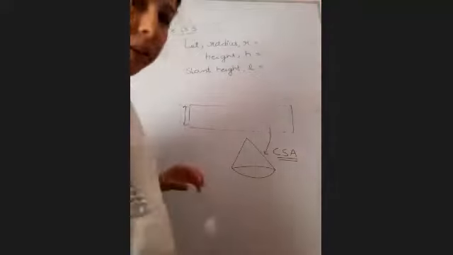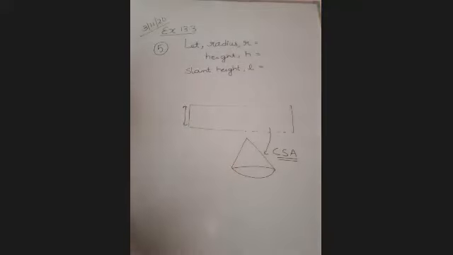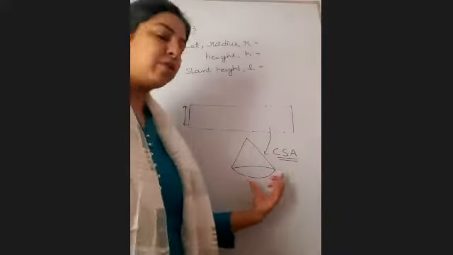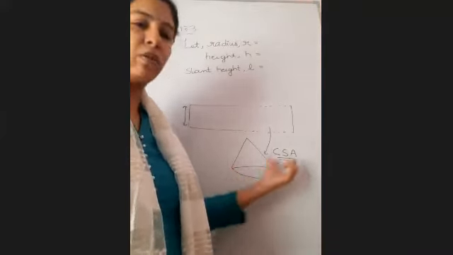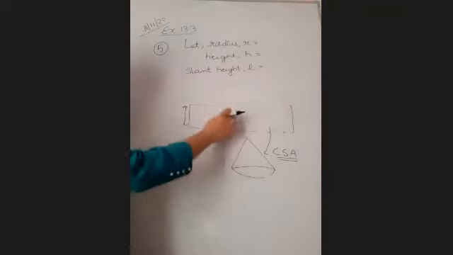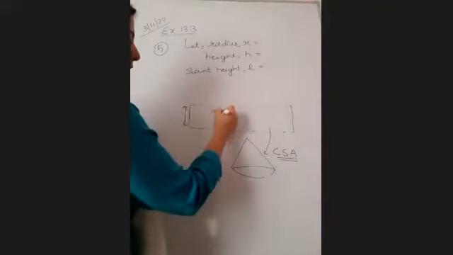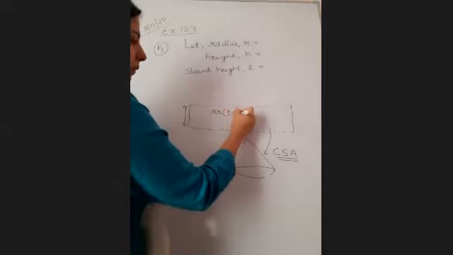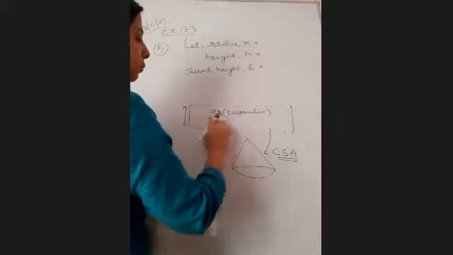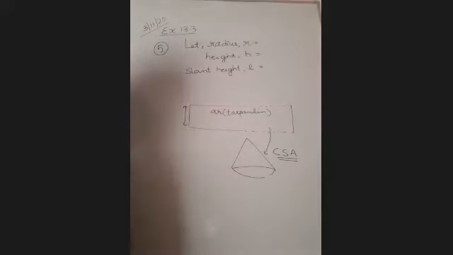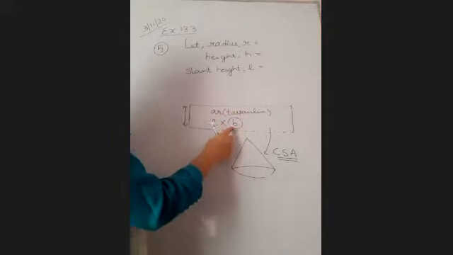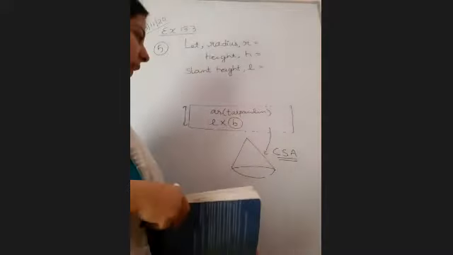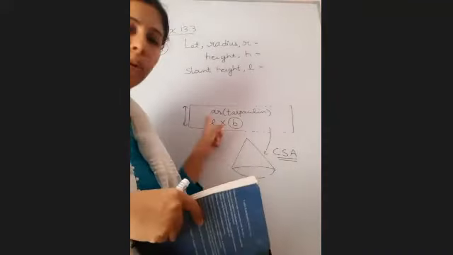CSA. So what is the formula for CSA? pi r l. First of all, we need to find the CSA, and whatever is the CSA of this conical tent, you will be equating that to the area of this cloth. And what is the area of this piece? Which shape is this? Rectangle, L into B. Breadth is fixed, it is given, it is 3 meter wide, and length can be found by equating both these areas.